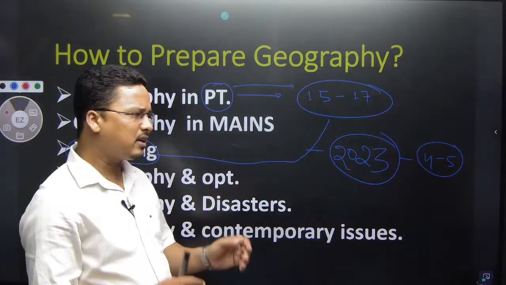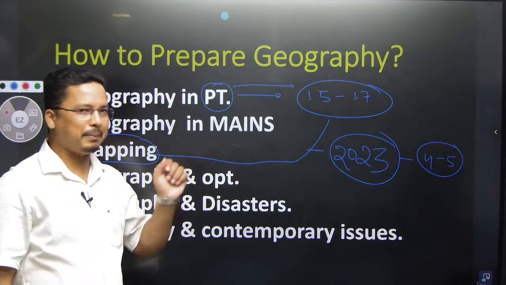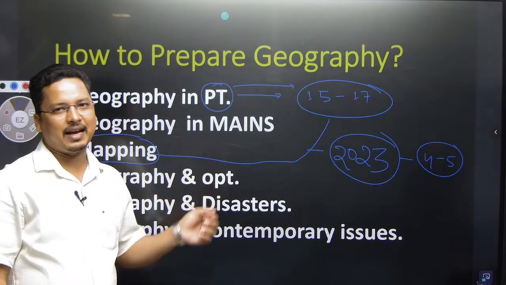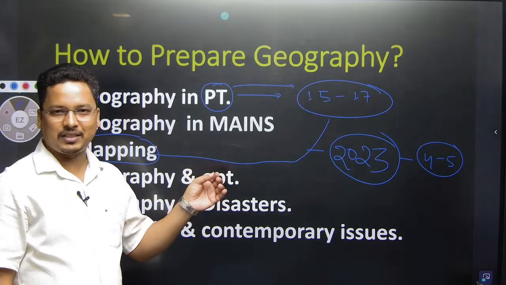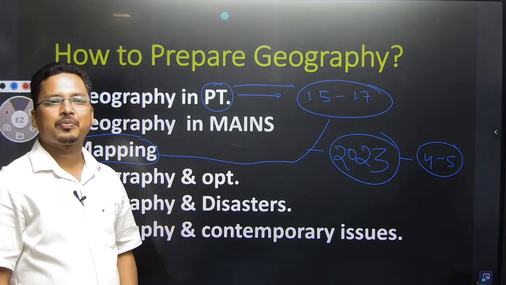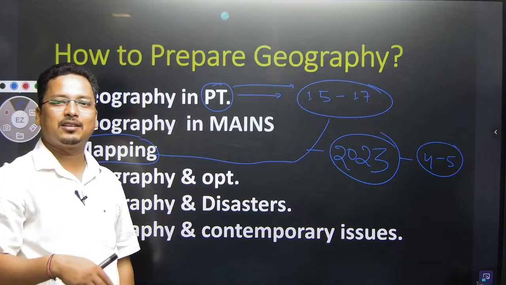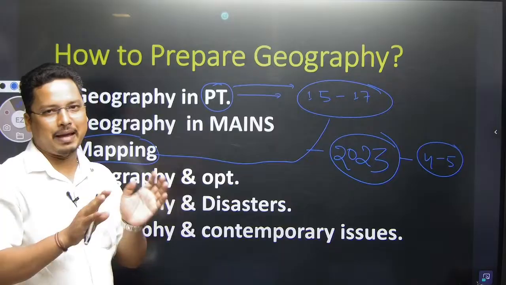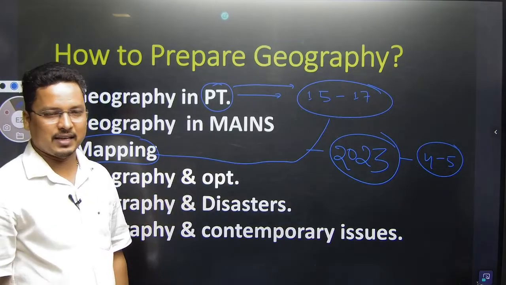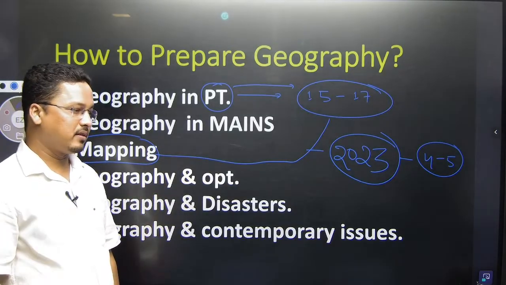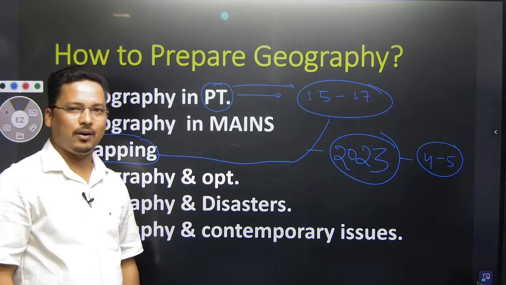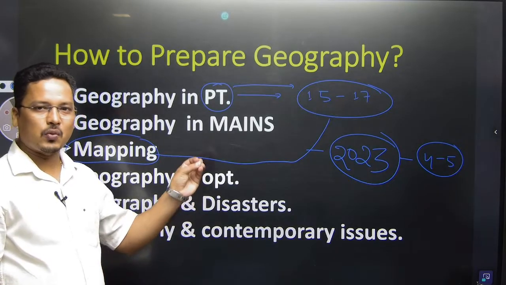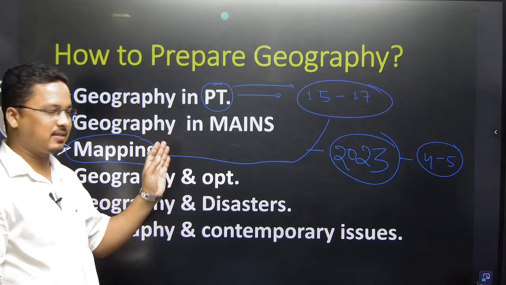Let's say one question in 2023 OCS prelims asked you to match the provinces of Australia with their cities. Local winds could be another area. So this is how they ask questions from mapping as well.